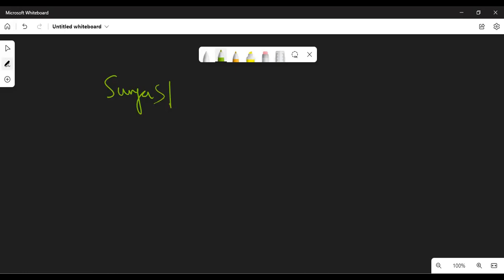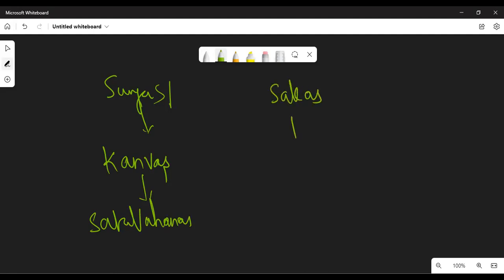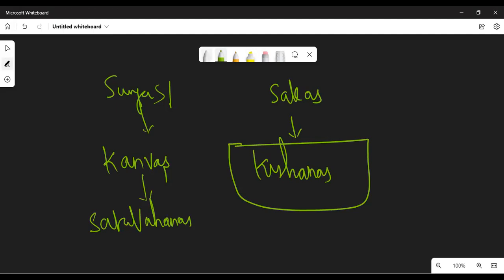After Sunga, the Kanva rule started to emerge. After the Kanvas, the Satavahanas. After the Satavahanas, the Sakas. After the Sakas, the Kushanas established their kingdom. The famous ruler of the Kushana kingdom is Kanishka.